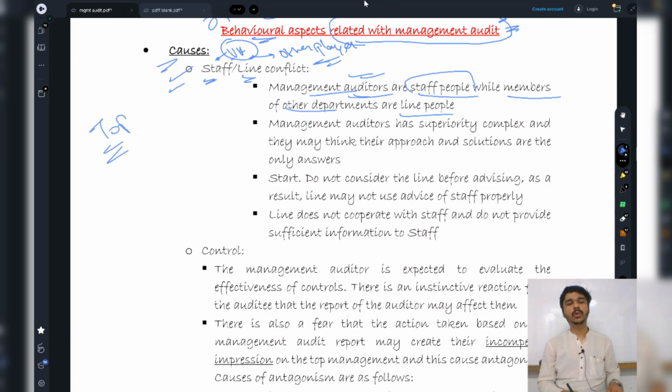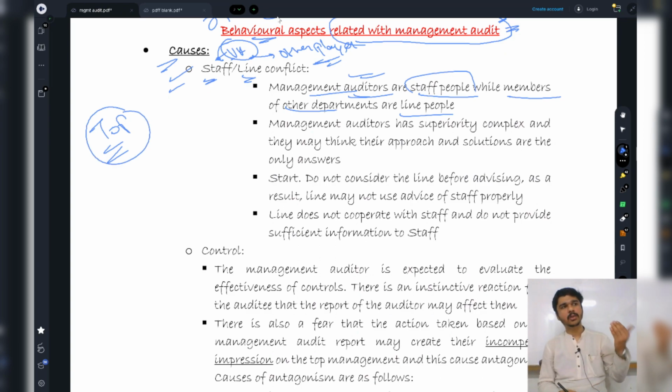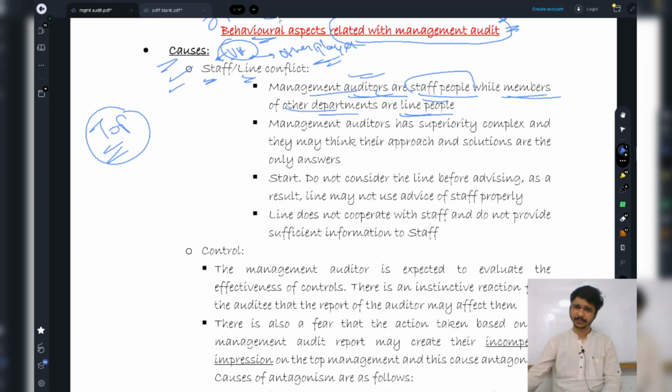When I told you to consider Mr. VK as staff people, it basically means to consider the top management as staff people. So the management audit department also sits with the very top level of management. That's why management auditors are staff people and members of other departments are line people. That is, the managers at the departmental level, or all other people who are answerable to me, are basically line people. They are lined up below me, right?